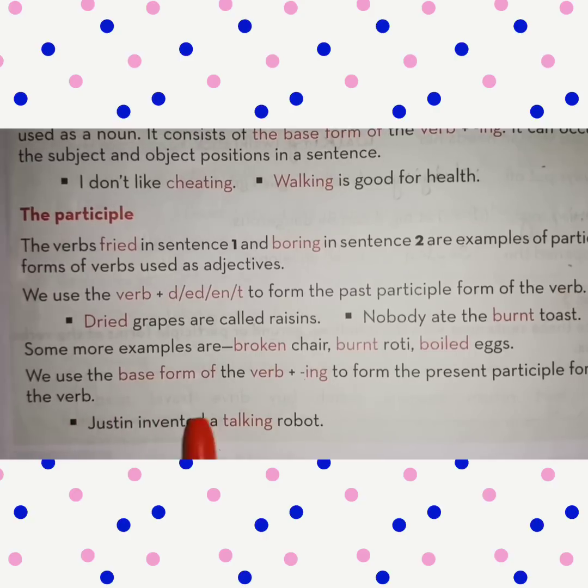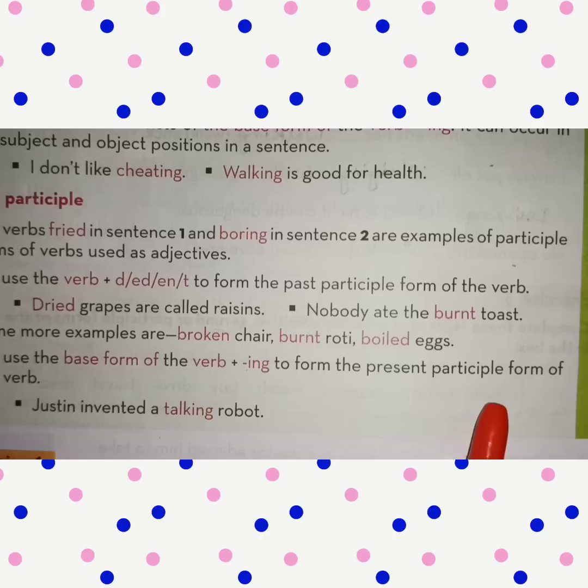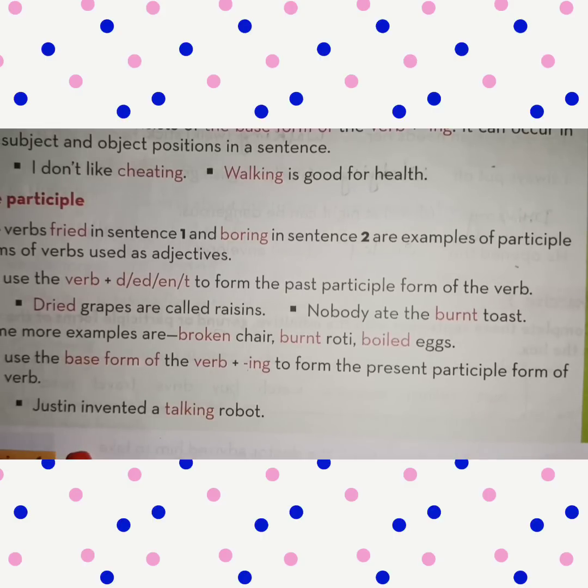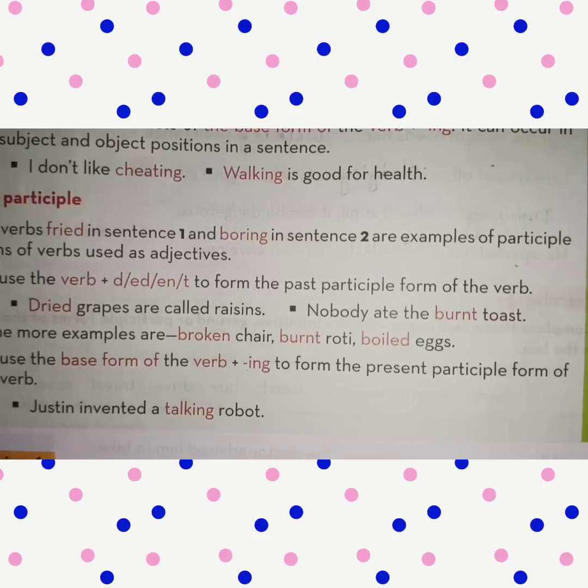We use the base form of the verb plus ing to form the present participle form of the verb. Justin invented a talking robot. Talk plus ing, talking. Talk is the main verb, and with ing, the word is talking.